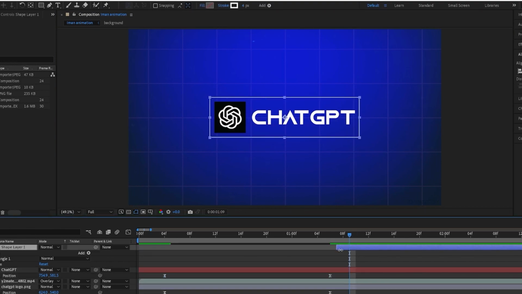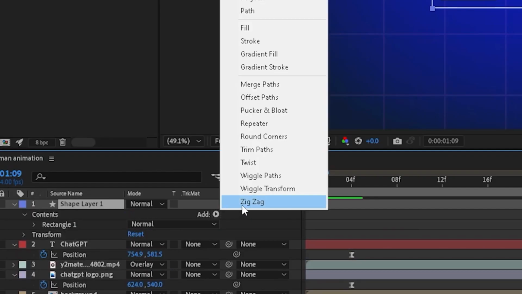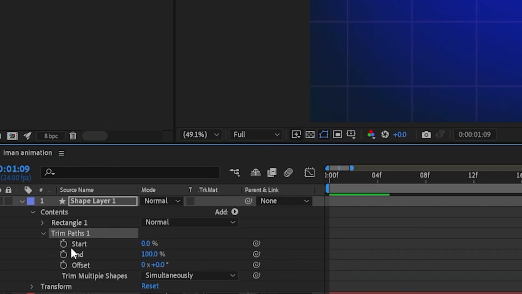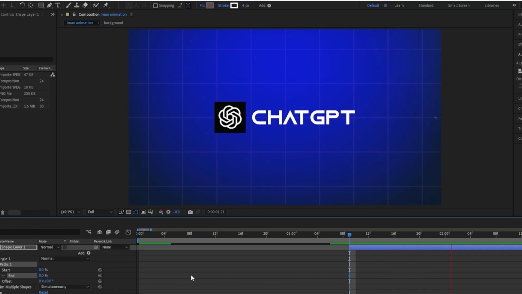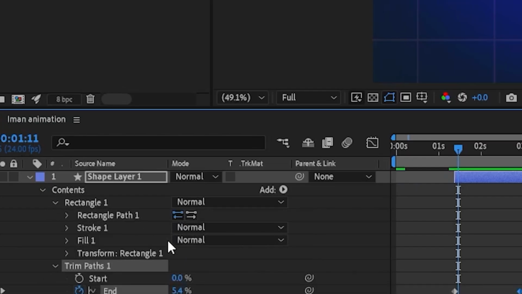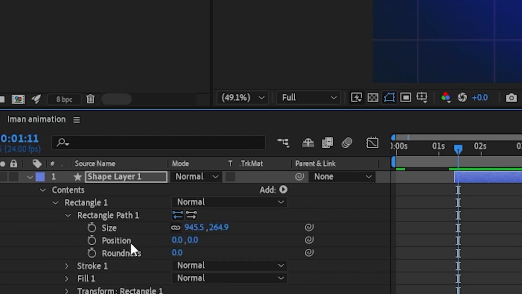Then go on to shape layer, then trim paths, and this will make it so it's animated. So then go on to contents, trim paths 1, and keyframe the end to 0. That's when you want it to start. And then go forward a bit, maybe a few seconds, and then keyframe the end to 100, and you should have this outline. It goes around. It's quite cool. Then you want to just increase the roundness of the shapes,